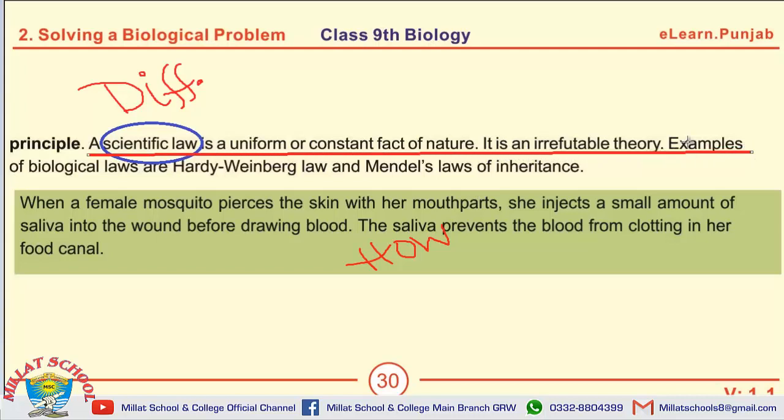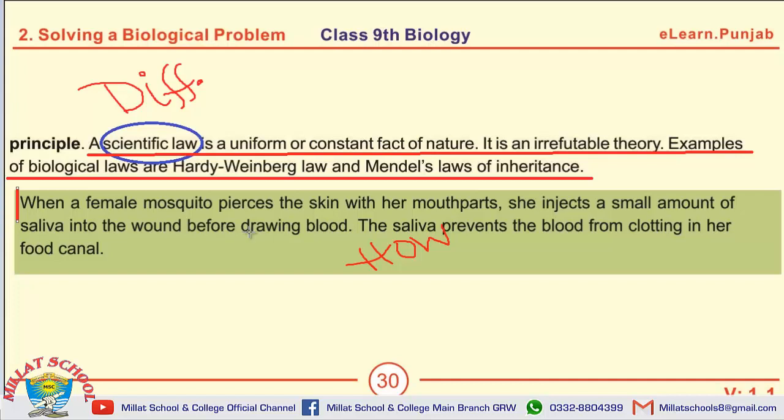Examples of biological laws are Hardy-Weinberg law and Mendel's law of inheritance. The question can be asked: differentiate between theory and law. And then there is a last question on this page: how is blood prevented from clotting in the food canal of a mosquito?